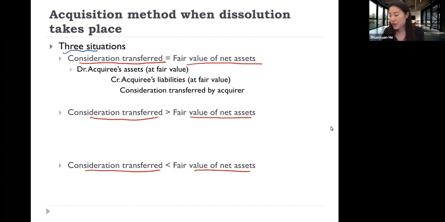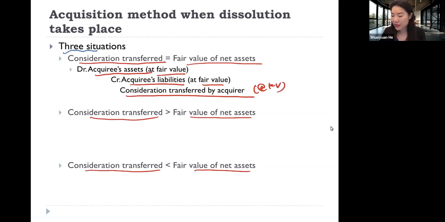In the first situation, basically we debit the acquiree's assets at fair value. So we debit firm B's assets at the fair value of those assets. We credit firm B's liabilities at the fair value of those liabilities. And then we credit the consideration transferred by firm A at its fair value. So this is the first kind of situation.